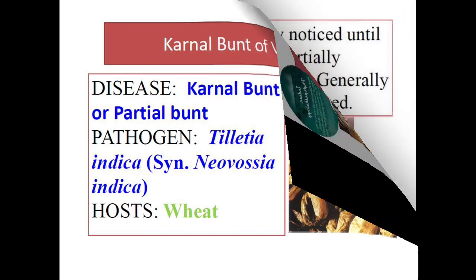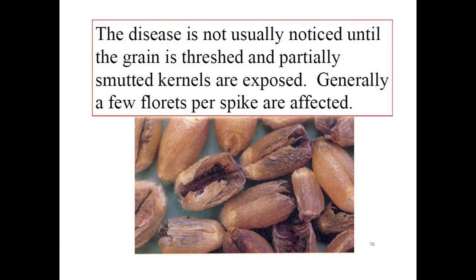Kernel bunt of wheat is difficult to identify in the field. Developing wheat kernels are randomly infected and usually only partially converted to fungus, and hence it is known as partial bunt. The disease is not usually noticed until the grain is threshed and partially smutted kernels are exposed. Generally, a few florets per spike are infected by this kernel bunt.